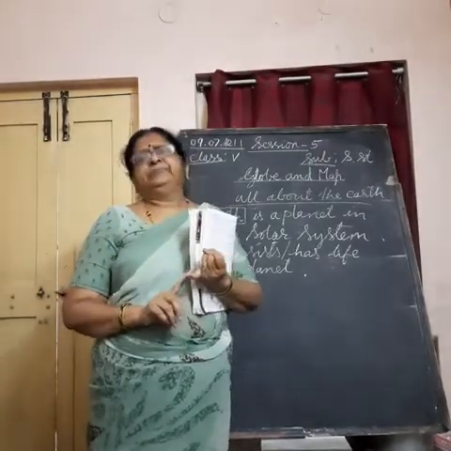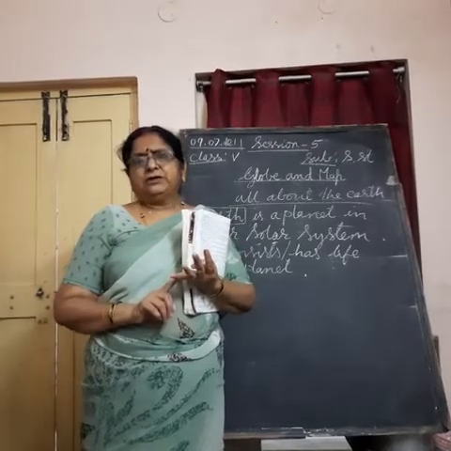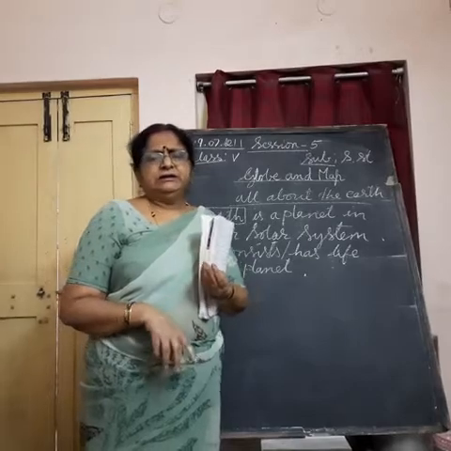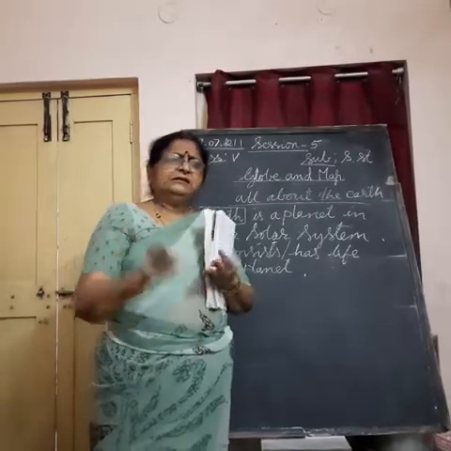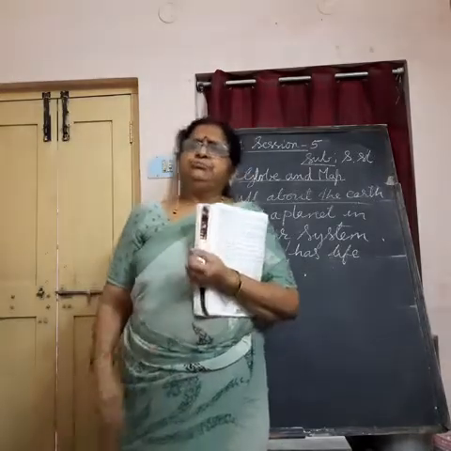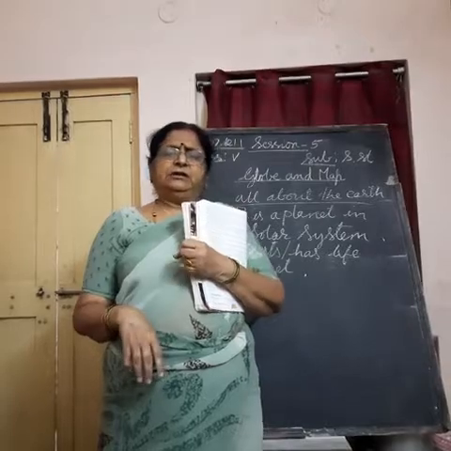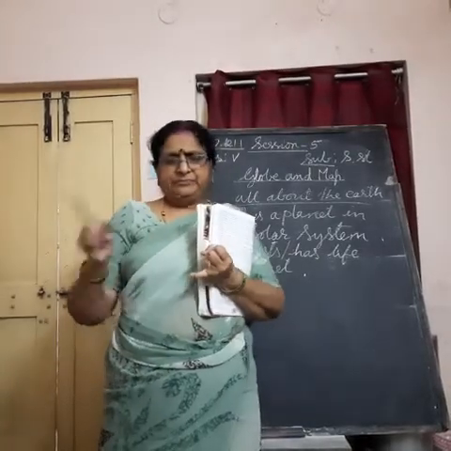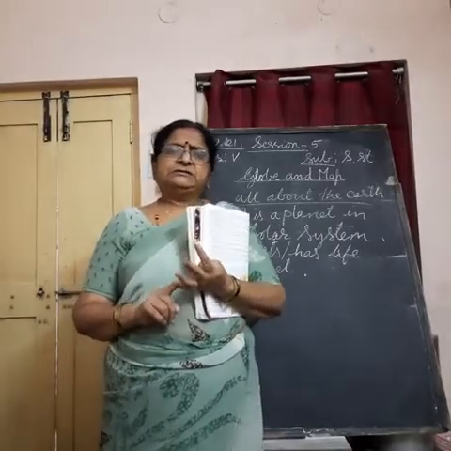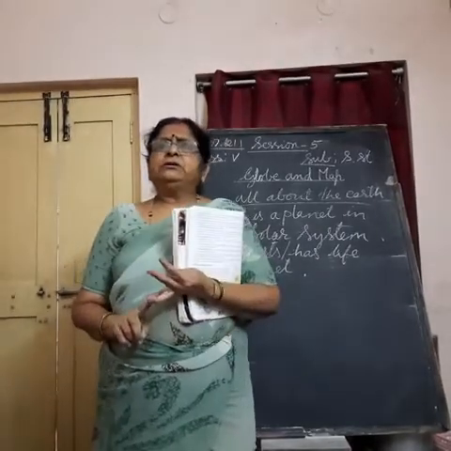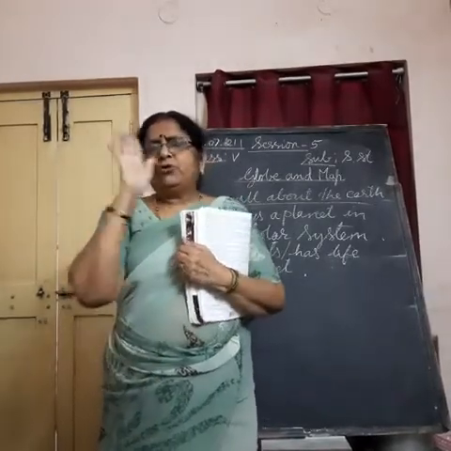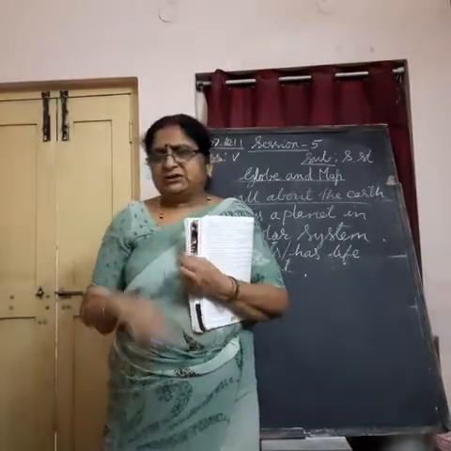What is needed for the existence of life? Light, heat, water, air, soil. All these things are present on the earth, which are very much needed for us to live. Air, oxygen, sunlight and heat are there. Soil is there to grow food for us. And only the earth contains water.